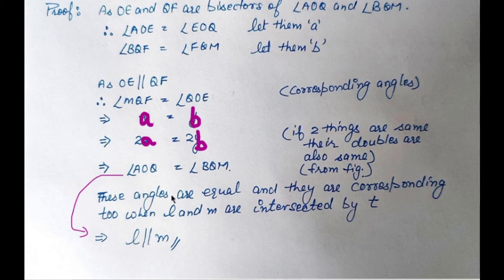So these two are equal and they are corresponding when L and M are intersected by T. That means these are equal angles and they are corresponding when L and M are intersected by T. That means L and M are parallel. Okay, so these are mistakes, please note them. Here corresponding will not come, that is one mistake.